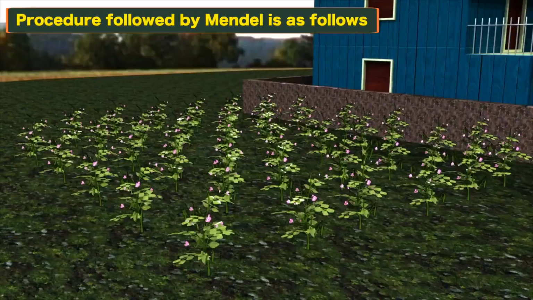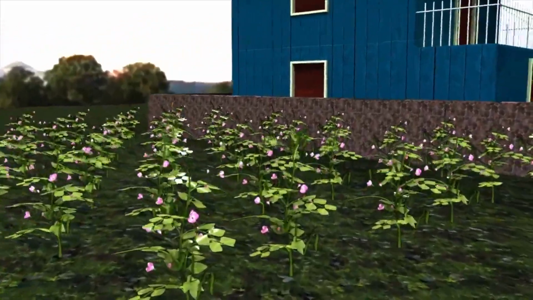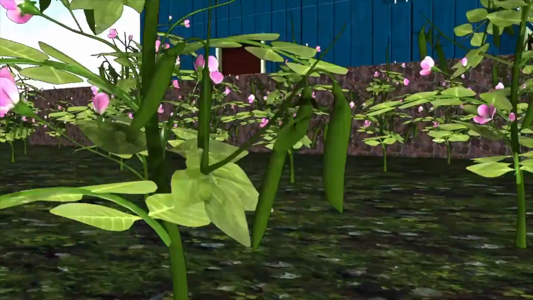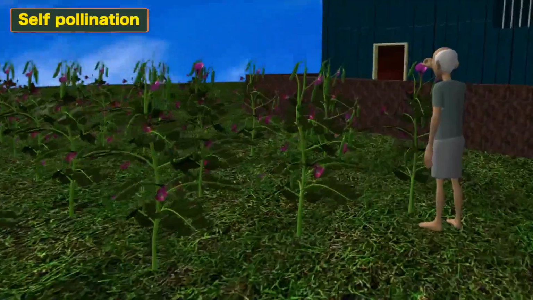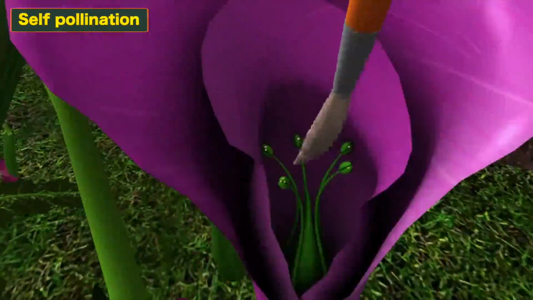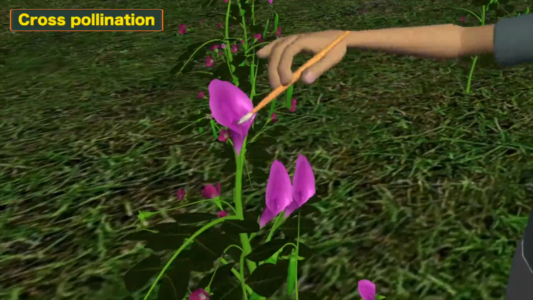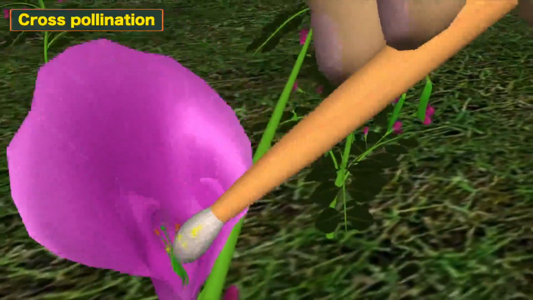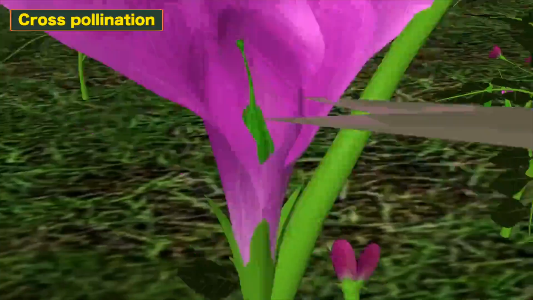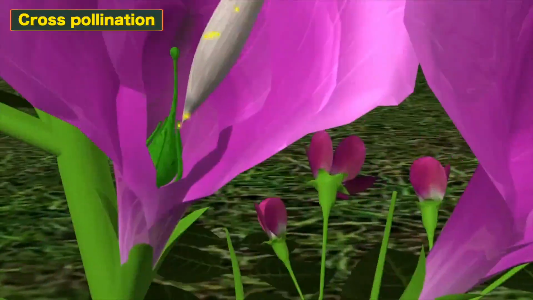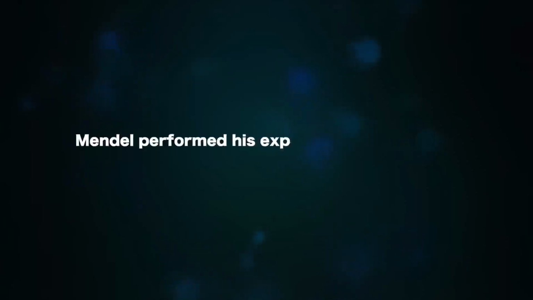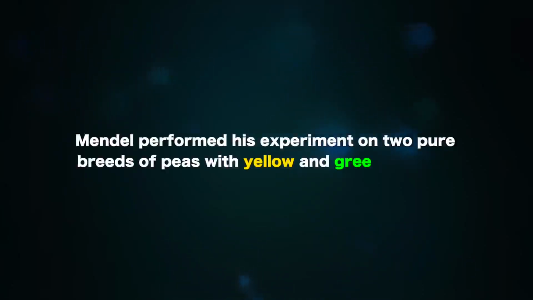Monohybrid cross. The procedure followed by Mendel is as follows. Mendel selected a variety of plants and from their seeds he grew more plants. Initially, he performed self-pollination to obtain a pure breed of the plant. Then, on this pure breed, he performed cross-pollination. He cross-pollinated a pure breed of yellow seed-bearing plants and green seed-bearing plants. Mendel performed his experiment on two pure breeds of peas with yellow and green color.